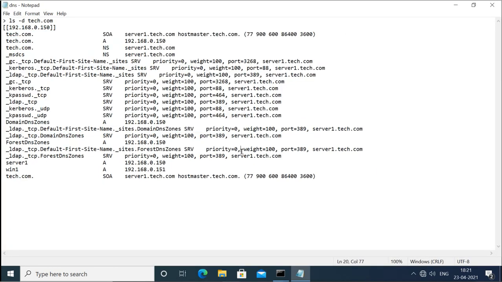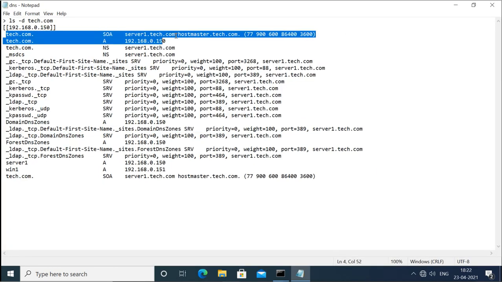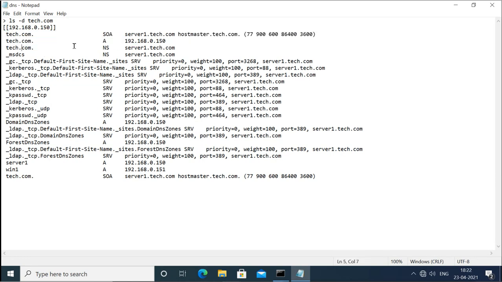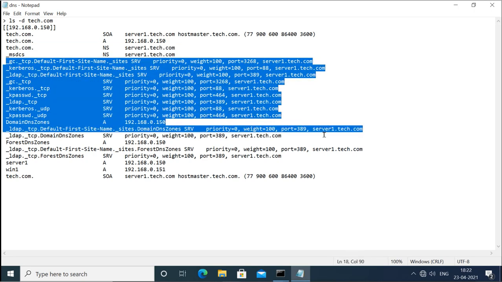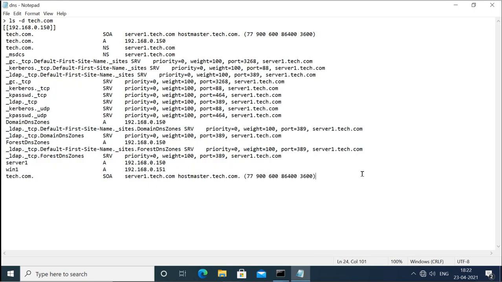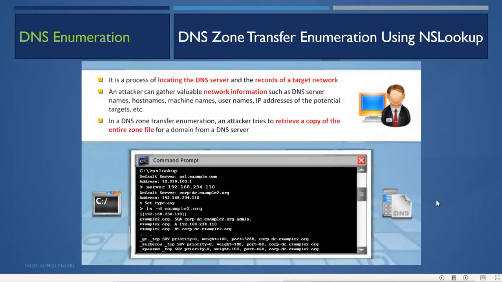It can see the domain name, the start of authority, the A records, the NS records, and all the service records are also there. It is actually the whole zone which is transferred. So with the zone transfer and DNS enumeration, it will find the exact names and IPs of the machines in the network. It can also find the services, which machines have services running, and which services are running.